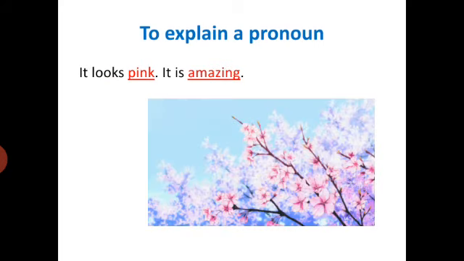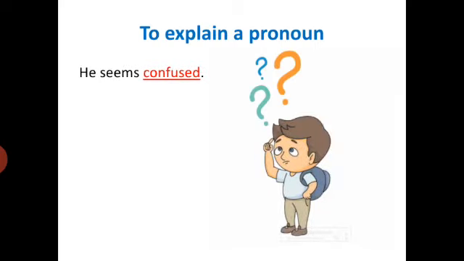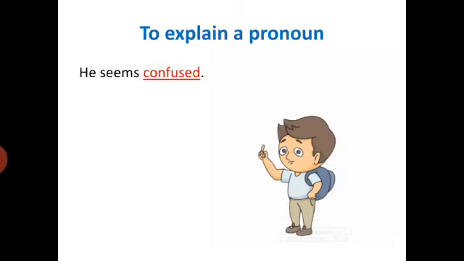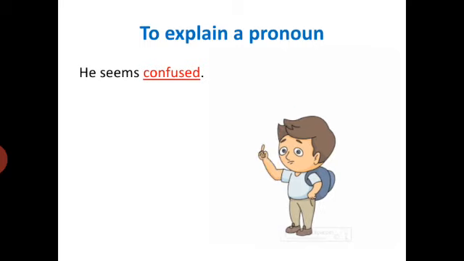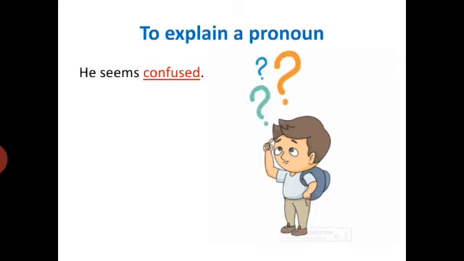It looks pink. It is amazing. So here the adjectives pink and amazing are explaining the pronoun it. He seems confused. Here the adjective confused is explaining the pronoun he. I hope, students, that you have understood today's lecture very well. Thank you.